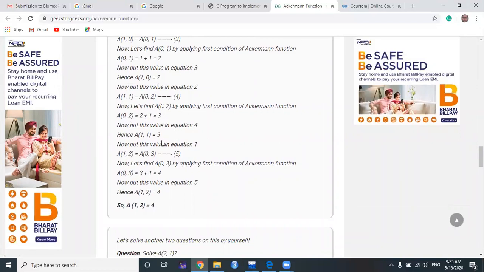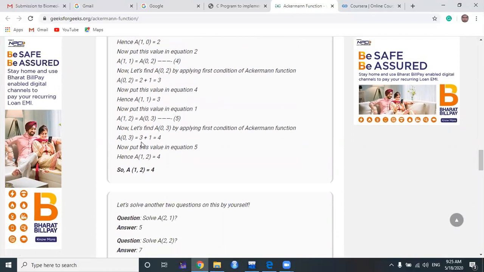So 0, 3 means actually 3 plus 1, 4. This is A of 0, 3. So A of 1, 2 is equal to A of 0, 3, which is 3 plus 1 equal to 4. So the final answer of A of 1, 2 is 4. So that is the Ackermann function.